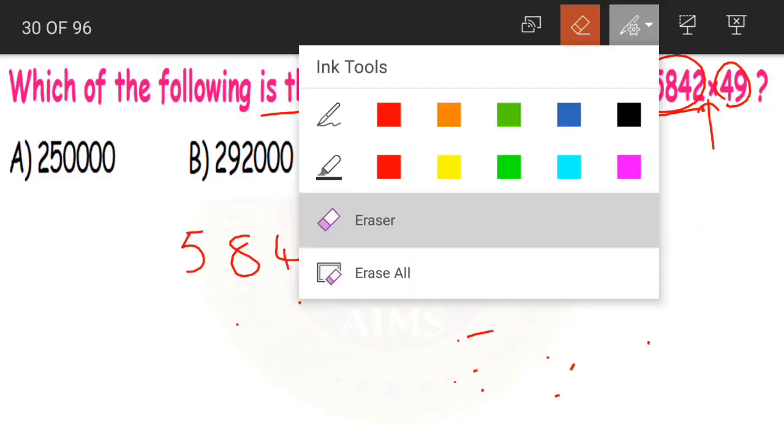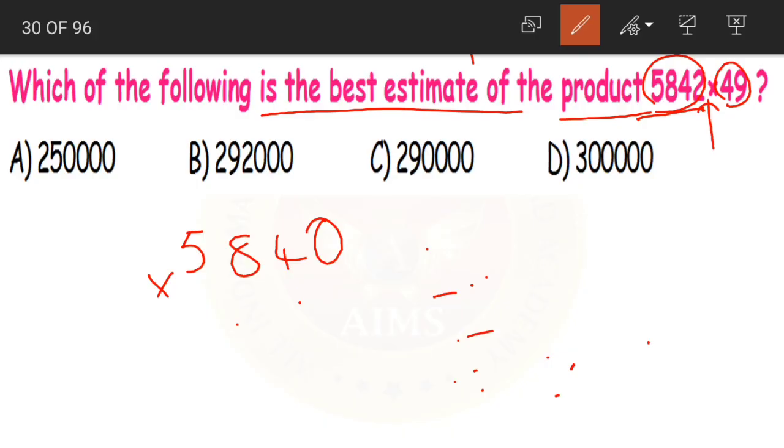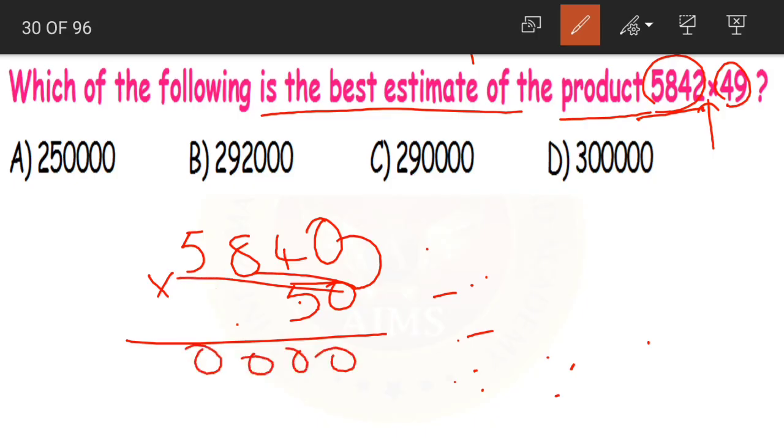5840 into 40. Into 50. Sorry, we got 50, right? Yes. Now 0 into all the numbers becomes zeros only. So I am writing zeros.